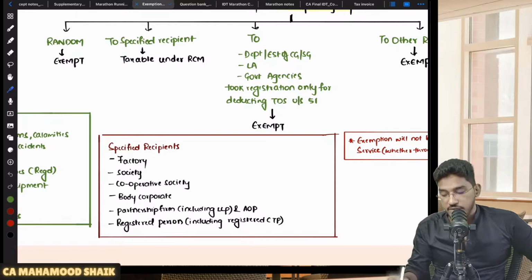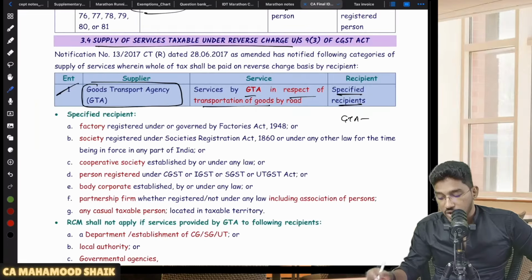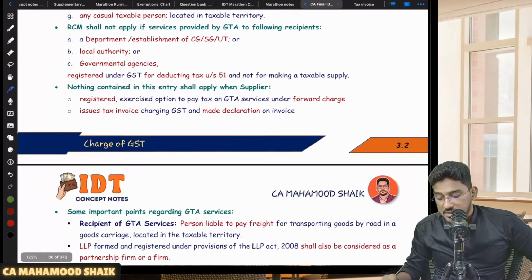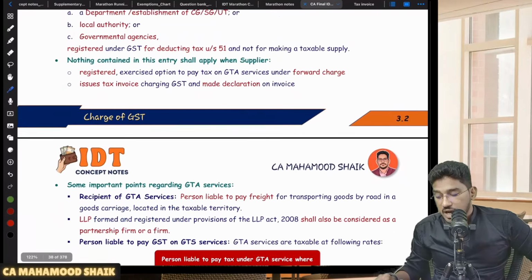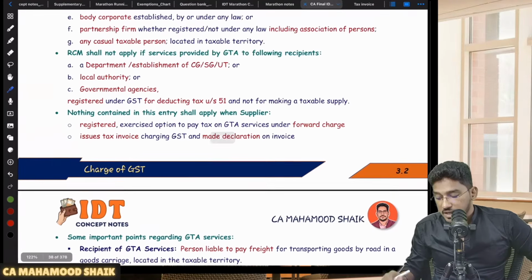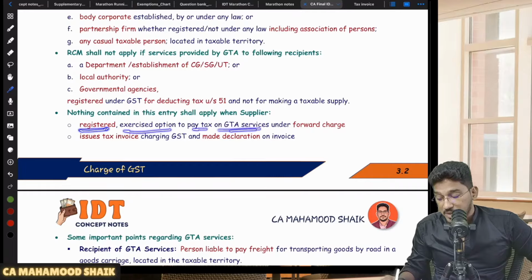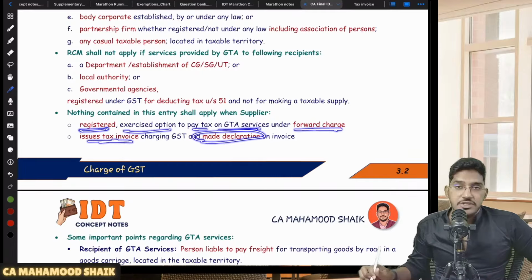In these cases, even though RCM would become applicable, if the GTA comes forward and exercises the option to pay the GST under forward charge mechanism, if they have taken registration, then FCM only will become applicable. So here, if you read it, notwithstanding anything contained, nothing contained in this entry shall apply. That means RCM shall not apply. When? When the supplier, the GTA service provider, is registered and has exercised the option to pay tax on GTA services under forward charge mechanism, and they issue the tax invoice, and in that invoice also they make a declaration.